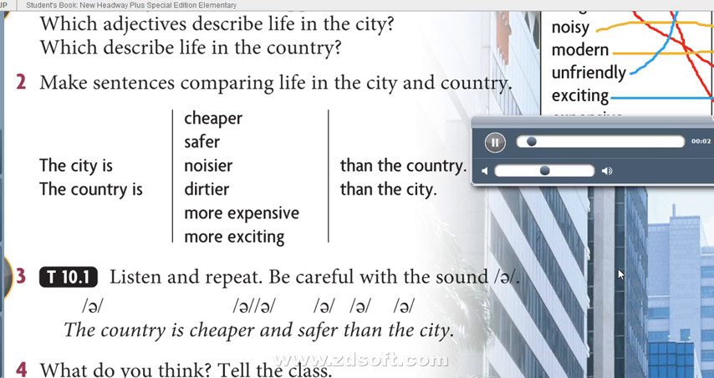Unit 10. Tape script 10.1. The country is cheaper and safer than the city. The city is noisier and dirtier than the country. The city is more expensive than the country. The city is more exciting than the country.